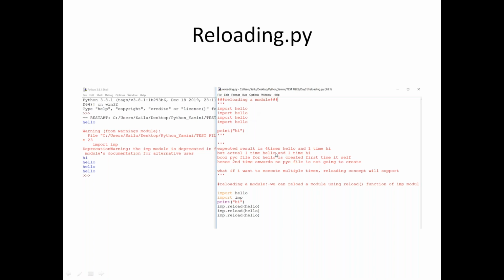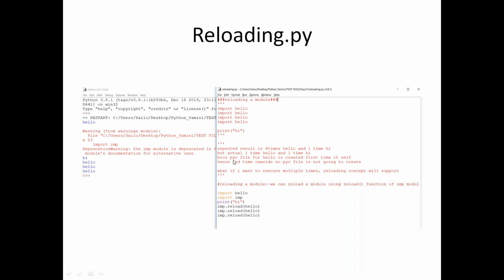What my expectation was is 4 times hello and 1 time hi, because that is the reload concept I'm looking for. But actually, when you use import 4 times, the first 3 times, the first hello, second hello, third hello, will be overridden by the fourth one, and only one time hello will be there, one time hi will be there. That's all, nothing else.